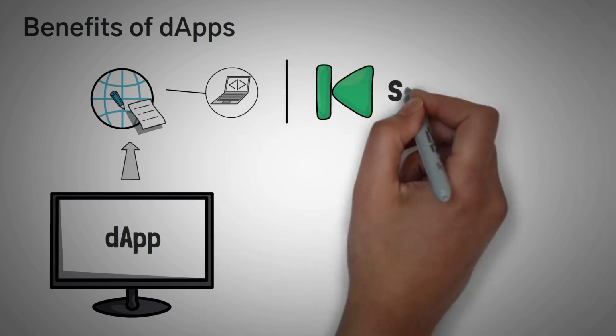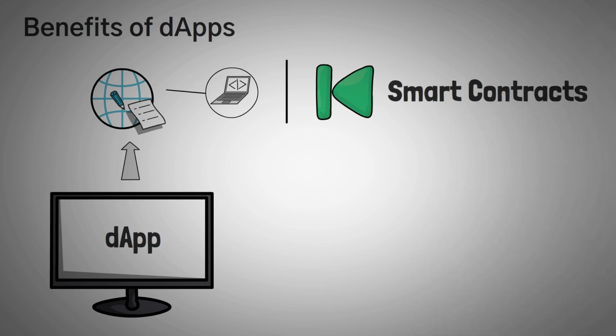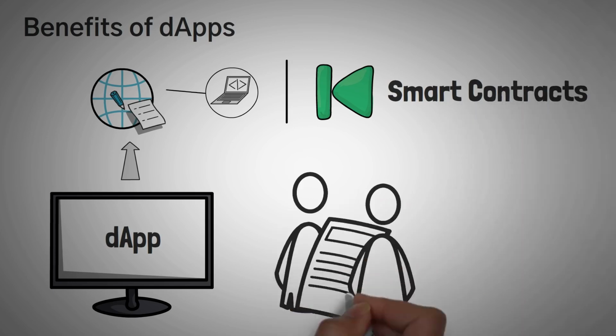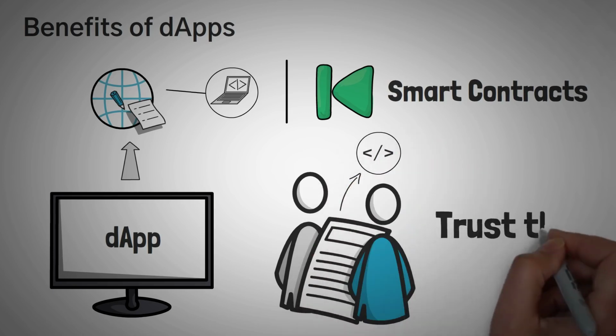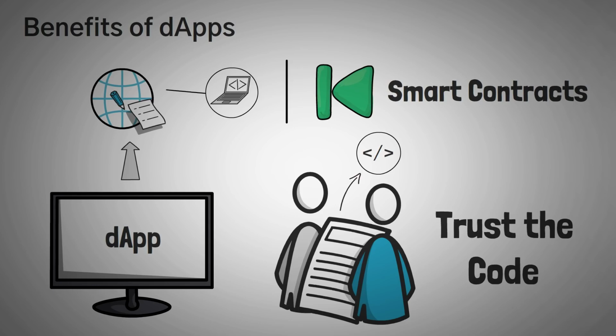You should check out our video on smart contracts so that you're not confused throughout this video, but in short, they allow two people to make an agreement written in code so that they don't have to trust a third party to follow through. They can simply just trust the code.